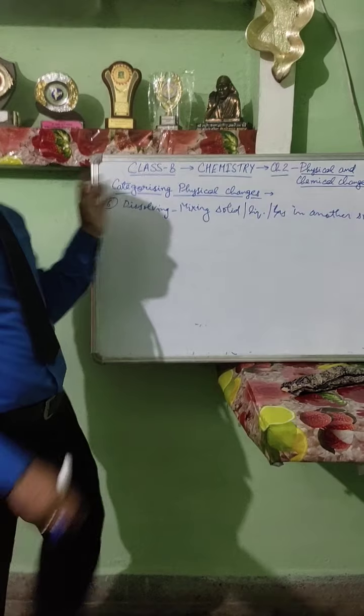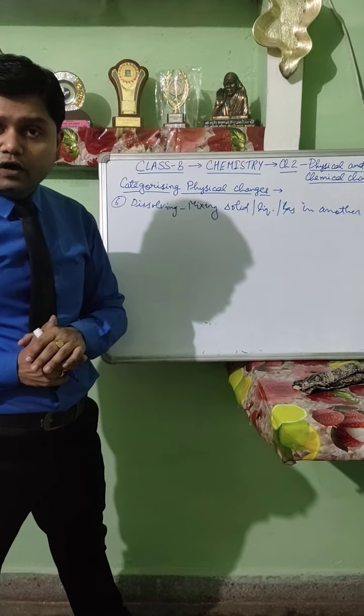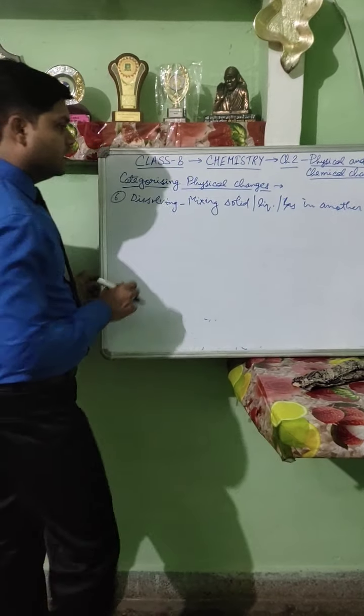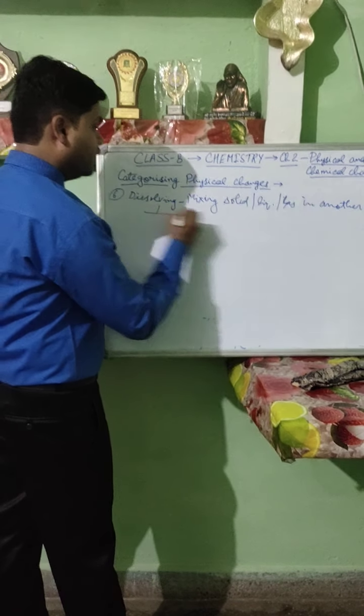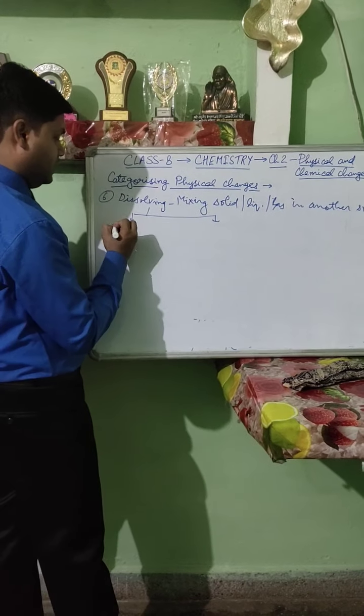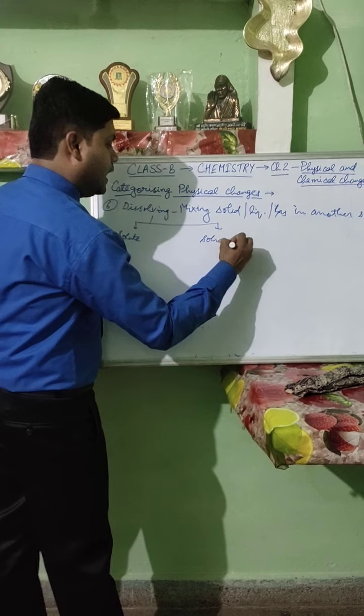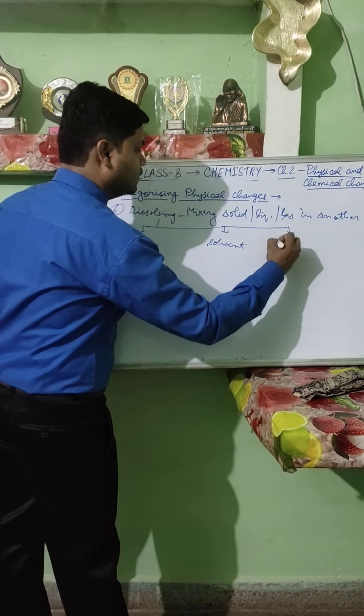For example, if we are preparing lemonade or juices, then we are dissolving sugar in water. In dissolving, you have to study 3 points mainly: solute, solvent, and solution.